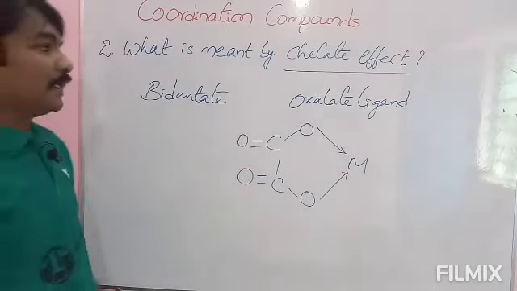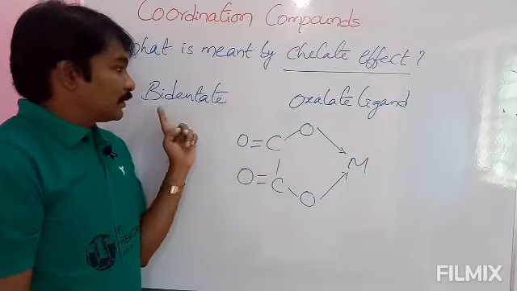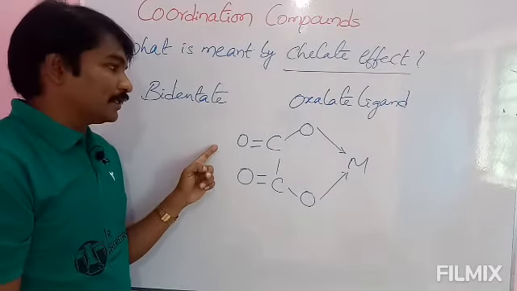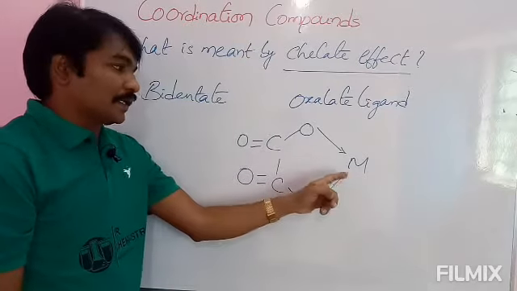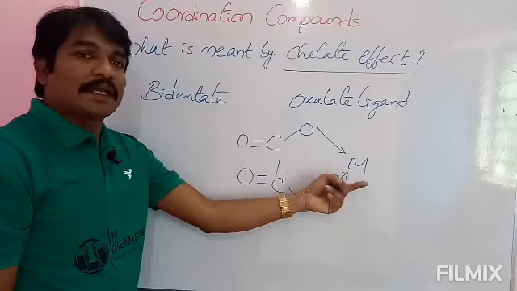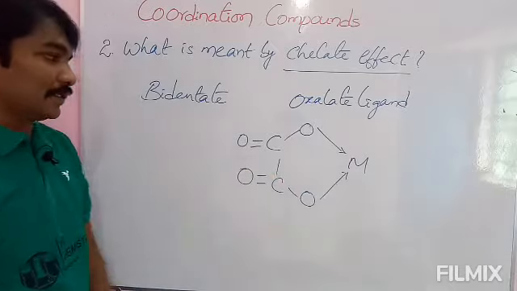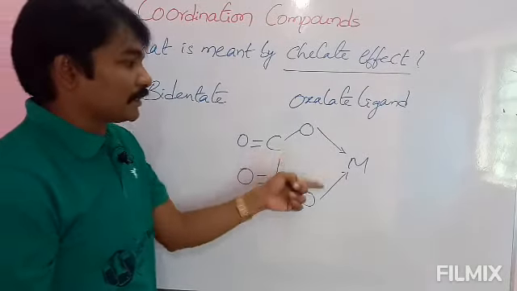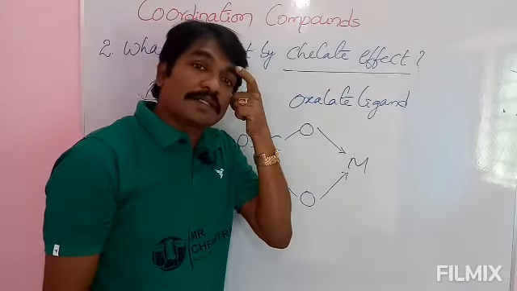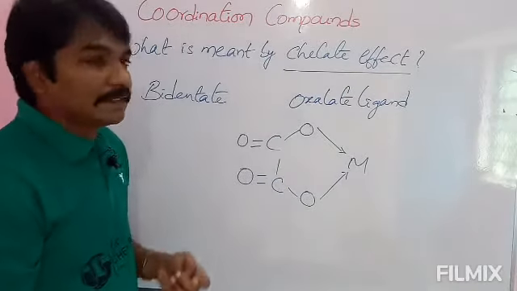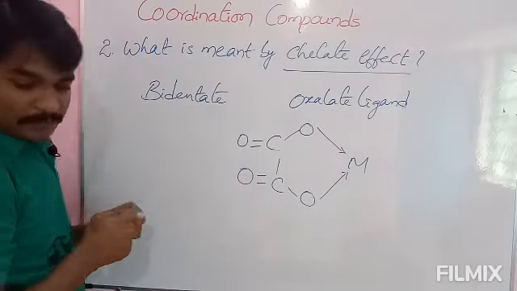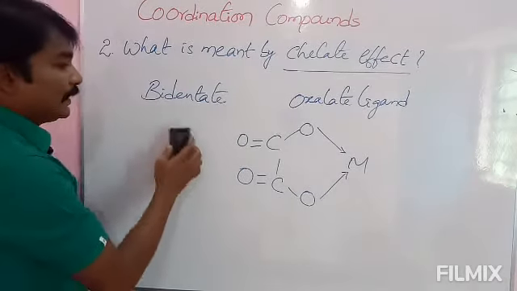Chelate effect is nothing but the binding of bidentate or polydentate ligands with the central metal ion or atom to form a ring-like structure. And the ligands which form ring-like structures with central metal ions in coordination compounds are called chelating ligands. See here, this is one example, and I will give one more example for bidentate.